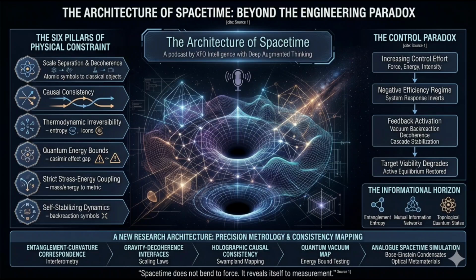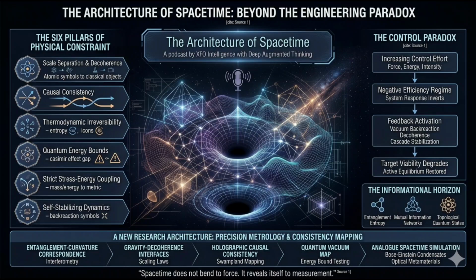First, stress-energy coupling. Curvature comes from mass and energy. Second, quantum energy bounds. Negative energy densities are tightly constrained. Third, scale separation. Macroscopic control is lost in environmental noise. Fourth, causal consistency. Spacetime resists stable time loops. Fifth, thermodynamic irreversibility. Attempts to create non-equilibrium states fail. Sixth, self-stabilizing dynamics. Extreme perturbations trigger responses that restore equilibrium.